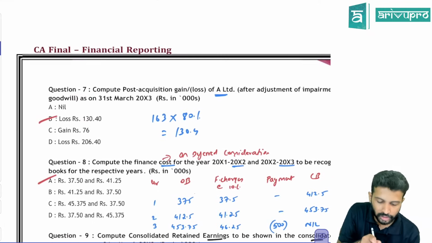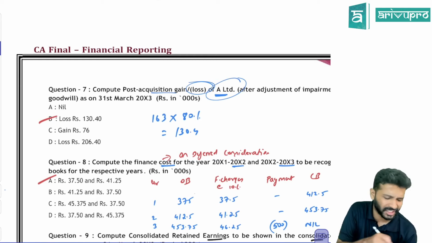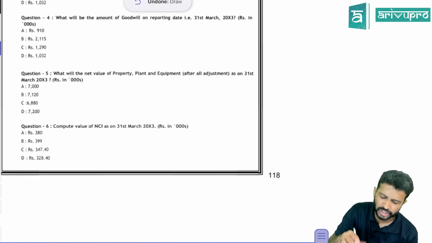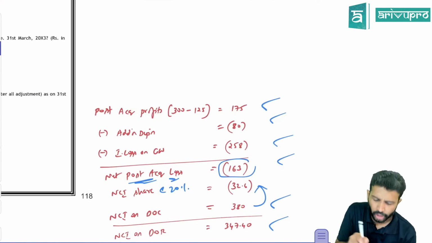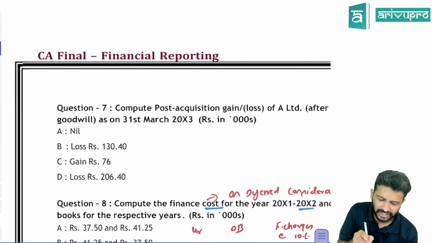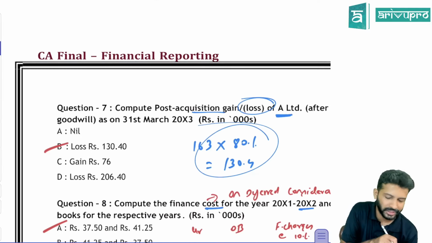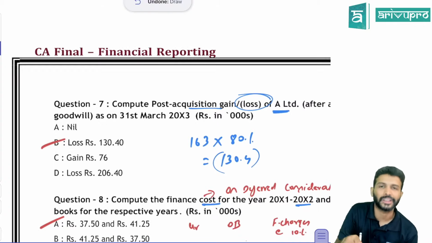Next is what is the post-acquisition gain or loss of parent? Parent's share of gain or loss, they're asking. What is the post-acquisition profit or loss? Post-acquisition loss is 163. In that, parent's share is 80%. So take 163 multiplied by 80%. This is a loss share, so the loss is 130.4.